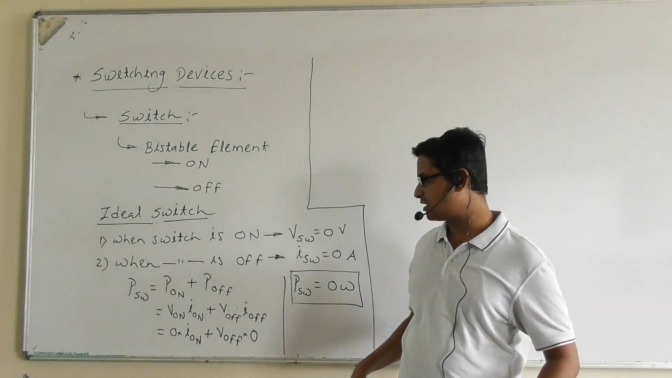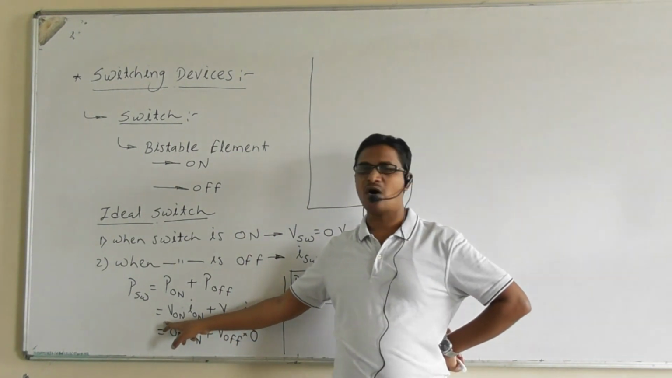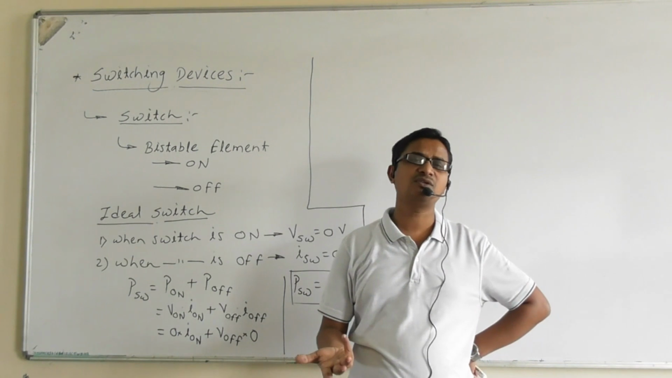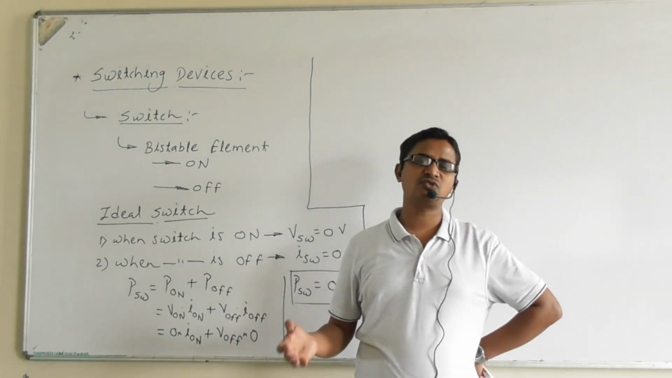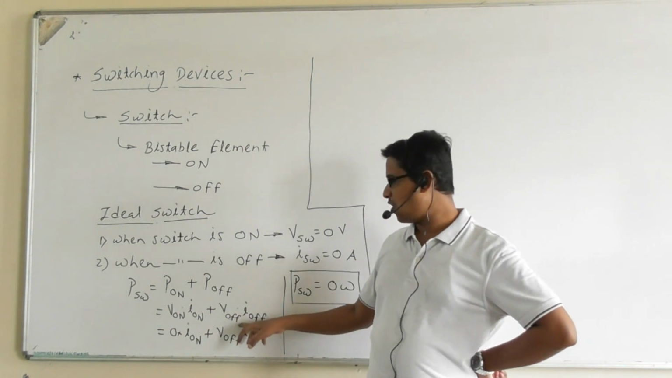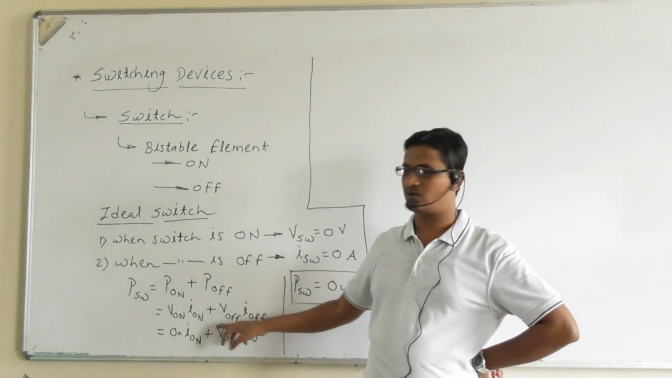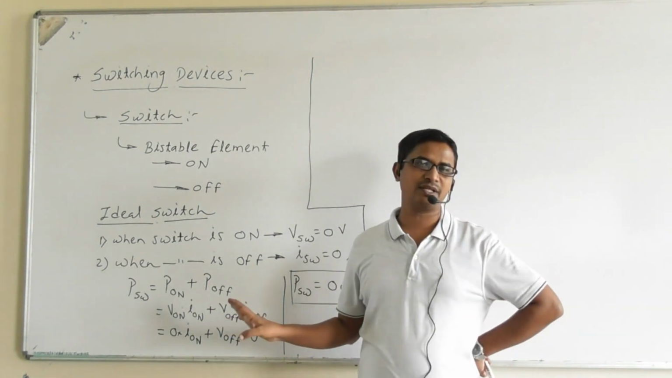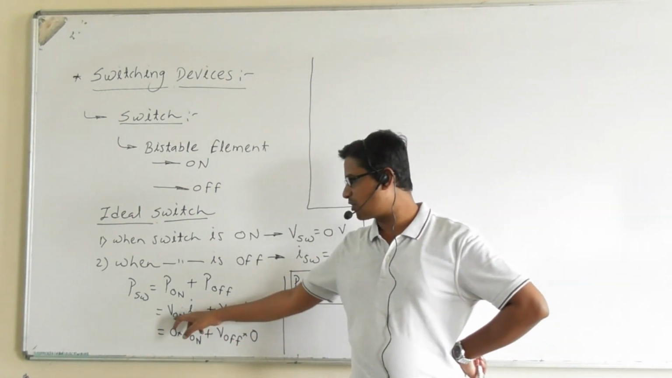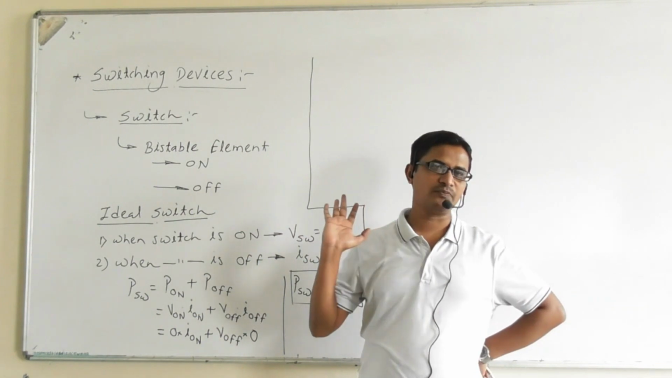In the case of a practical switch, power loss is equal to the on-state voltage drop times the on-state current, right? On-state voltage drop is non-zero, and on-state current is also non-zero. So it is a non-zero product, plus the off-state voltage drop times the off-state current, which will also be non-zero. Are you getting the point? Off-state current is leakage current. So that's why the product will be non-zero.